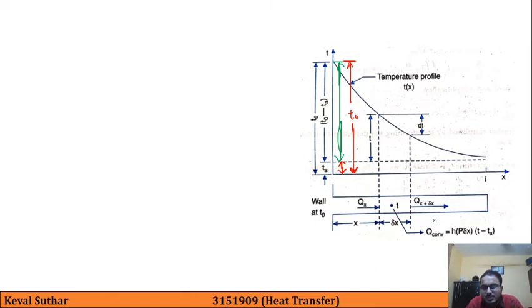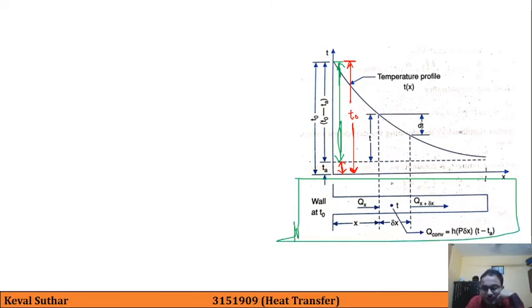So if you focus on the bottom figure, this is the figure of a rectangular fin, that this is at the wall, that is at T0, the highest temperature, that's why the difference is maximum over here. And as we move from left to right, the length is increasing.